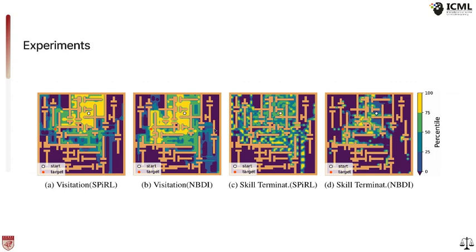The figure here compares the decision points made by the fixed skill approach and NBDI in the maze environment. While the fixed skill approach agent makes decisions in random states, our model tends to make decisions in crossroads or states that are unfamiliar. For instance, in the lower right area of the maze, the fixed length skill agent shows periodic skill termination due to its fixed length of skills, whereas our approach tends to make decisions in states characterized by high conditional action novelty or state novelty.